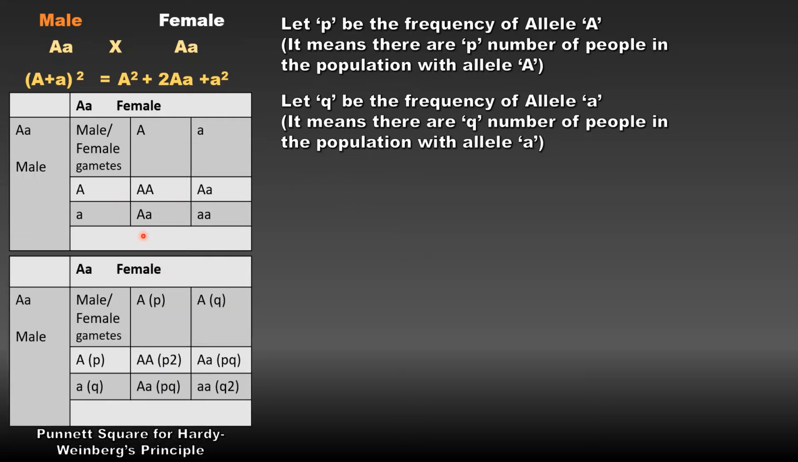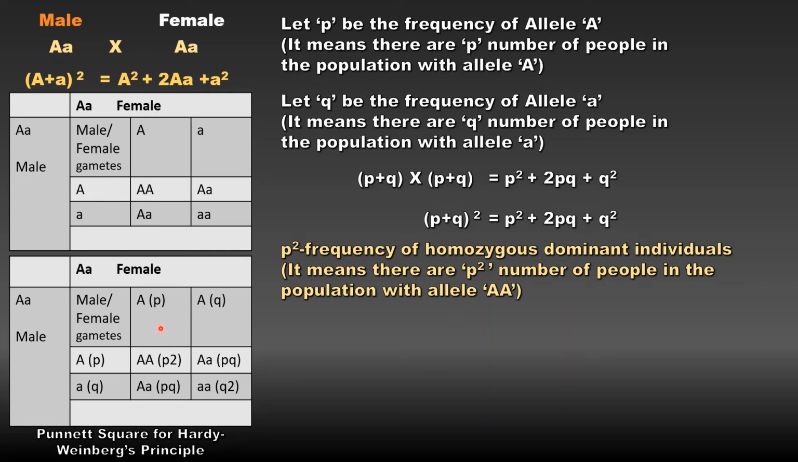The equation is (P plus Q) multiplied by (P plus Q) is equal to P square plus 2PQ plus Q square, which is further equated to (P plus Q) whole square is equal to P square plus 2PQ plus Q square. Now please look at this Punnett square. We call this the Punnett square for Hardy-Weinberg principle.